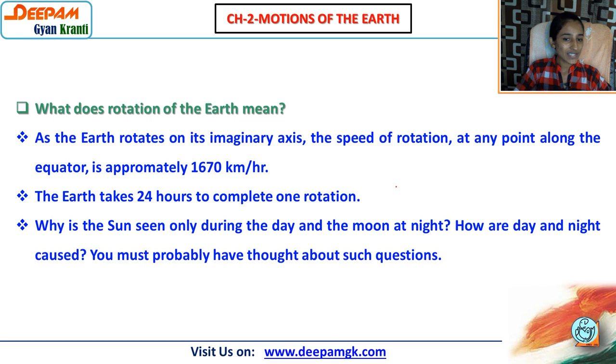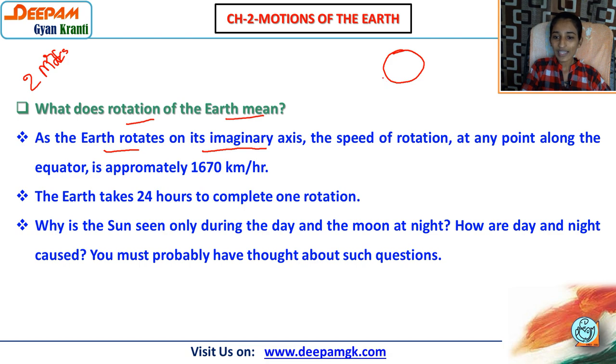So this is a very important question, 2 marks के question में आपको आएगा. So what does the rotation of the earth mean? See, the earth rotates on its imaginary axis. Now ये जो earth है, उसकी जो axis है that is an imaginary line. It is not a proper line, or we can say a permanent line that we can see. Suppose you are going in space, you cannot find that line. So that is an imaginary line.